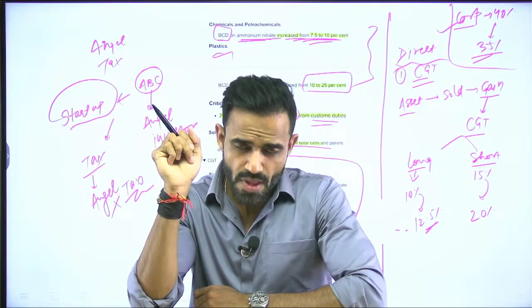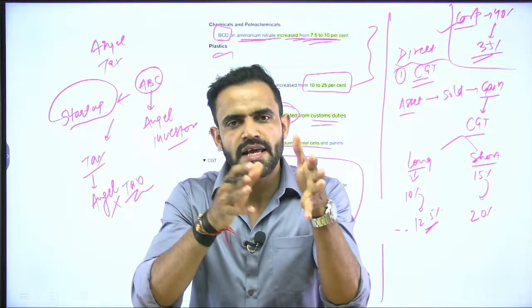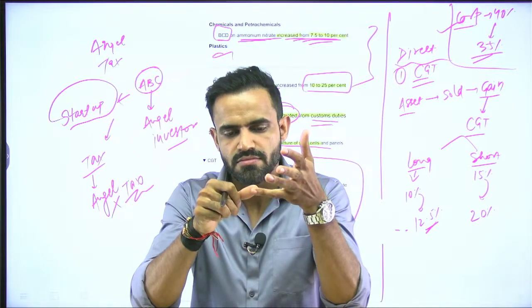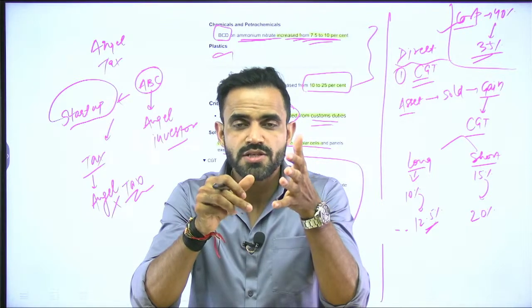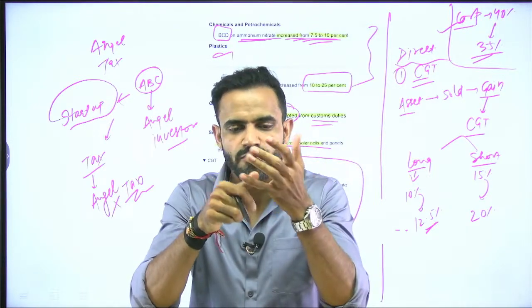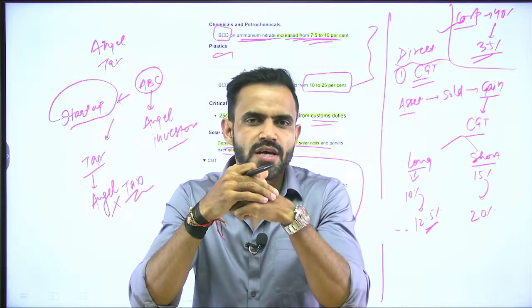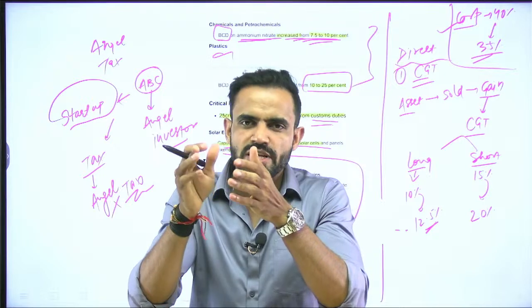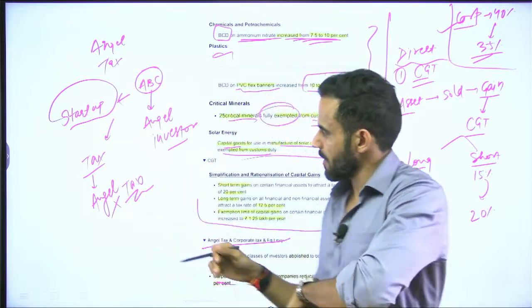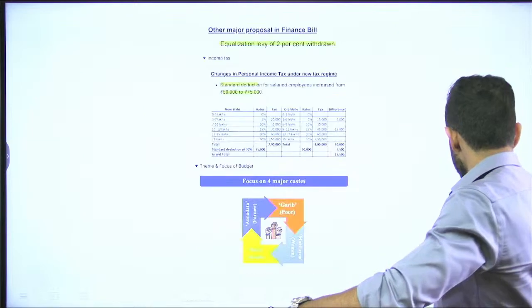Okay. Now 2-3 things. So far we have covered that in direct taxation, government has changed taxation in corporate. Government has changed custom duty for certain items. For example, for critical minerals, government has totally exempted them from custom duty. Apart from that, capital goods for solar panels are also exempted from custom duty. Okay. Angel tax is also abolished. Now coming to the next one,